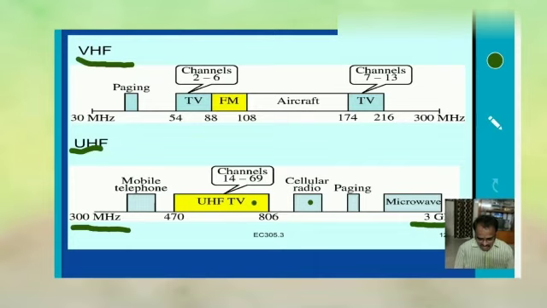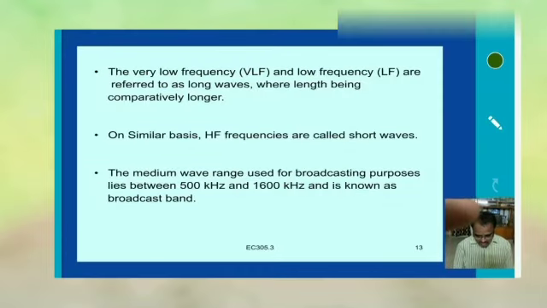Very low frequencies and low frequencies are referred to as long waves, the wavelength being comparatively longer. High frequencies are called short waves. The medium wave range used for broadcasting lies between 500 kHz and 1600 kHz and is known as the broadcasting band in radio communication.